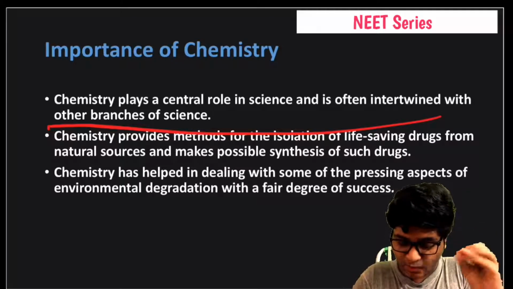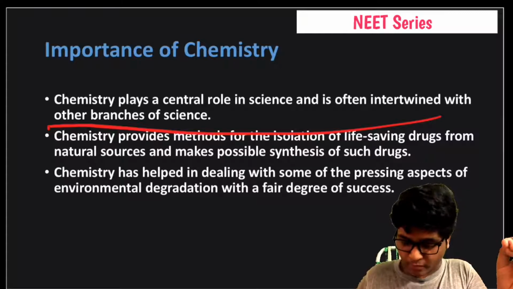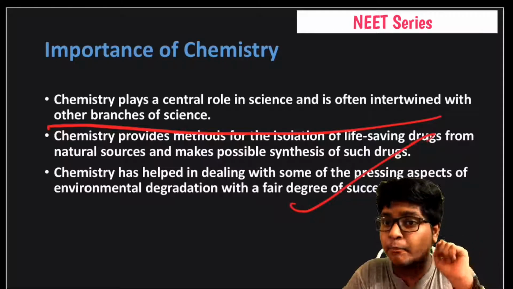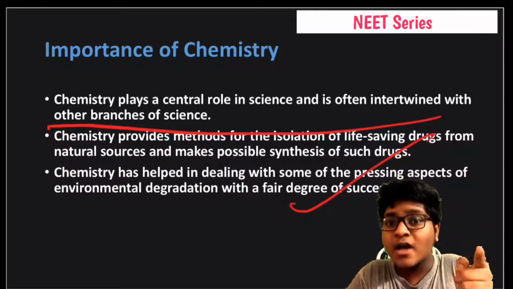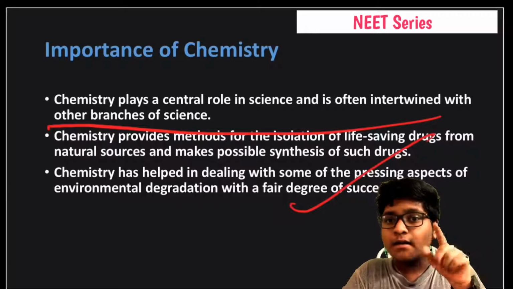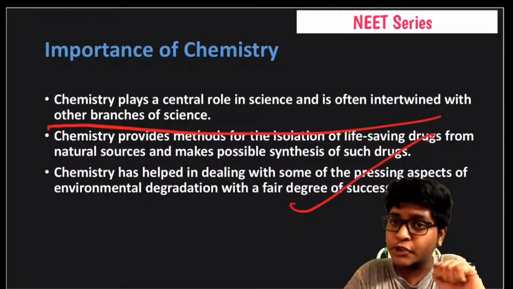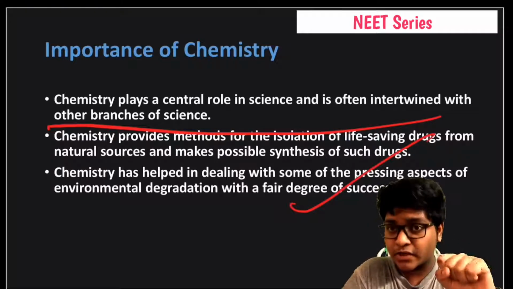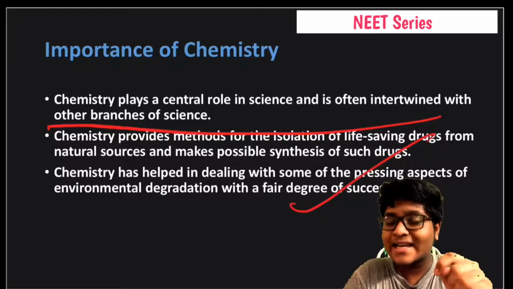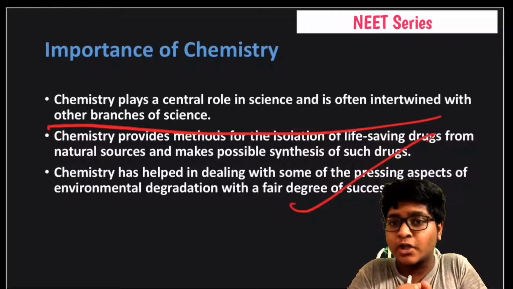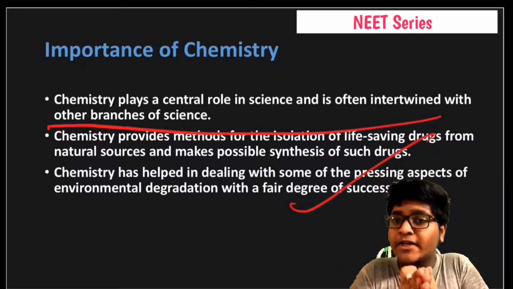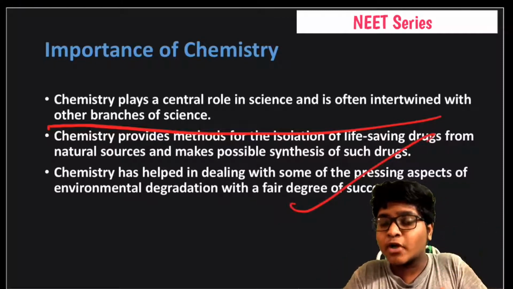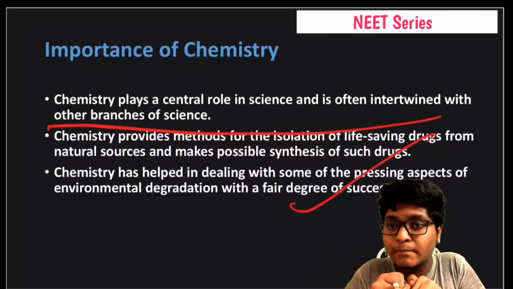Chemistry has helped in dealing with some of the pressing aspects of environmental degradation with a fair degree of success. Of course, chemistry creates a problem in the environment, but it also creates a solution for it. For example, pollution is due to several chemical pollutants released from the factories and all. It is due to chemistry, but there is also a solution to that. What is that? Synthesis of such pollutants before releasing them into the water or into the air. We do synthesis. It involves chemistry. Otherwise, planting of trees. There are some essential precautions that we need to take while releasing those harmful pollutants.